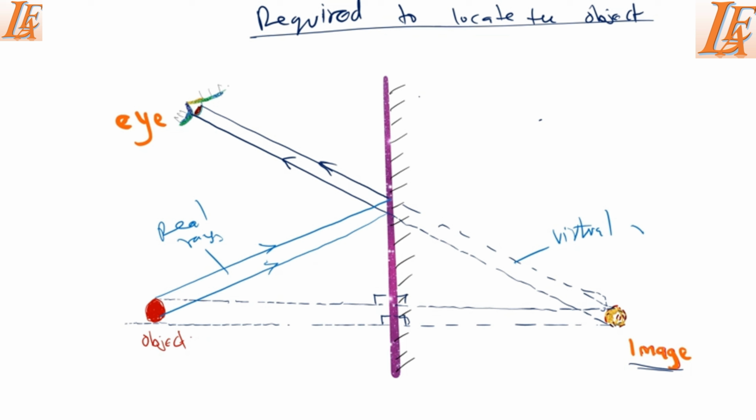Virtual rays. And this image is a virtual image. A virtual image is an image which is formed behind the mirror or formed by virtual rays. We are going to define it like that.